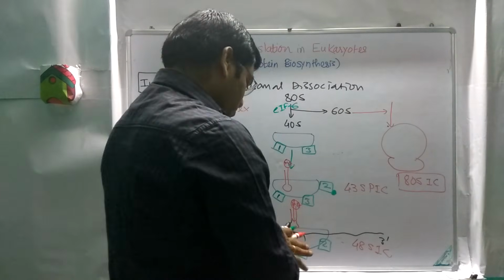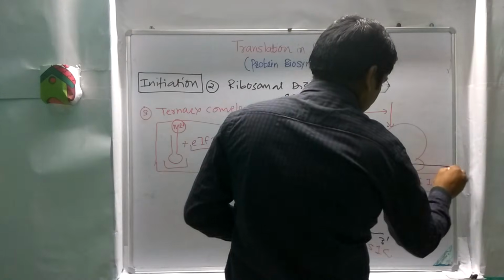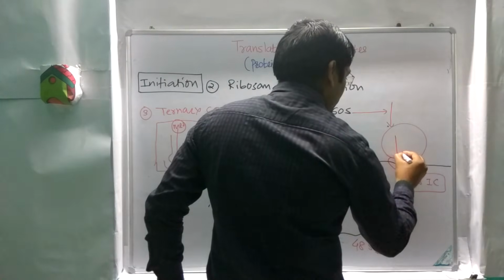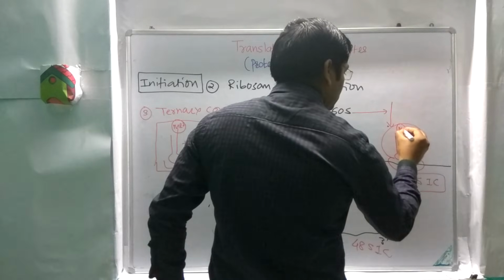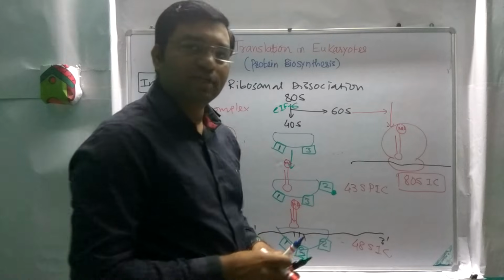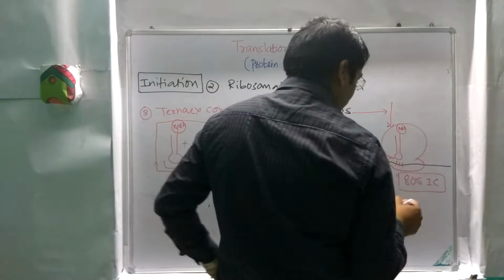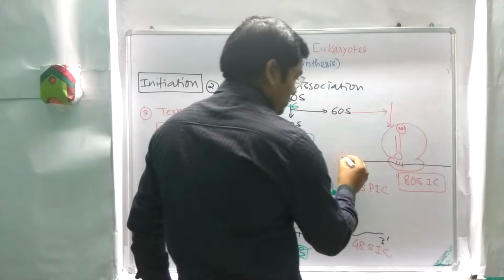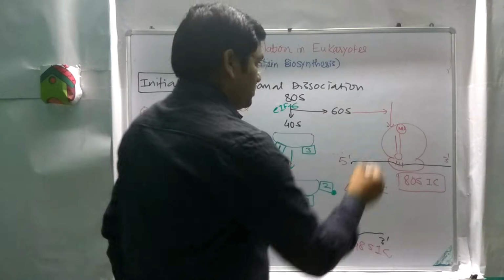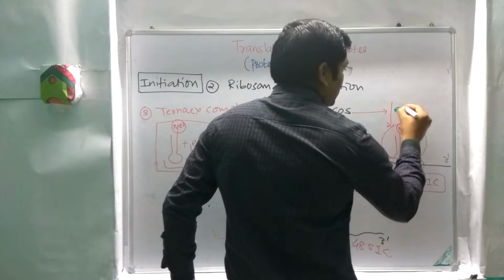It is composed of mRNA, then methionine tRNA. This is a difference, that in prokaryote it is formyl methionine tRNA, in eukaryote it is methionine tRNA. This one is the AUG codon. This is the 5' end of mRNA, this is 3' end, and this requires the factor eukaryotic initiation